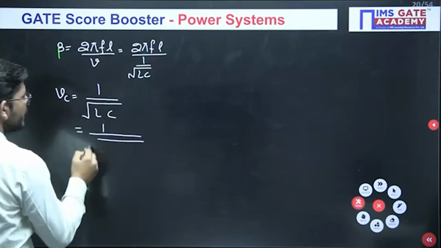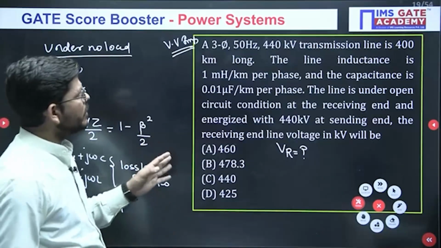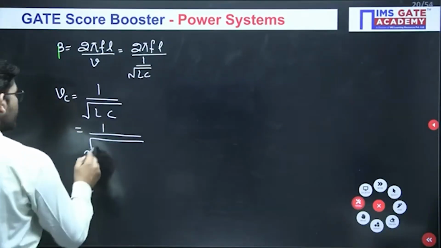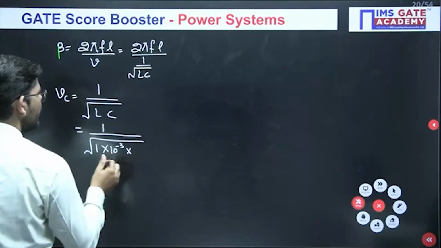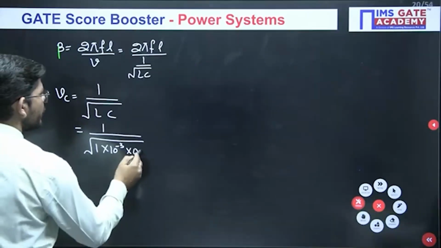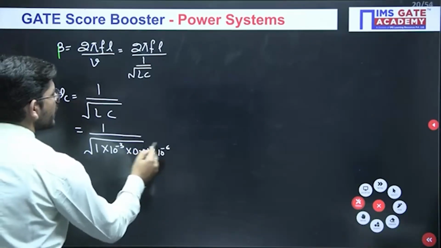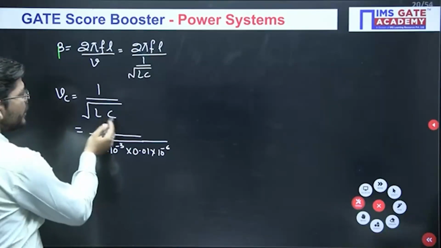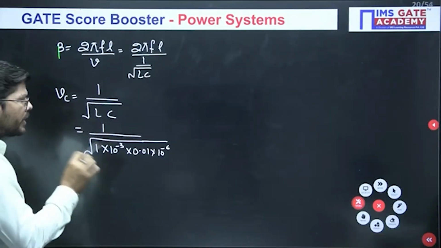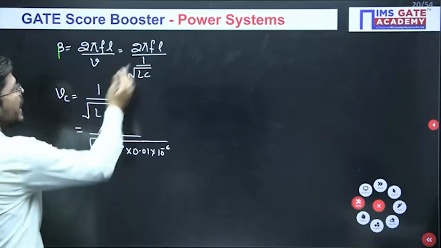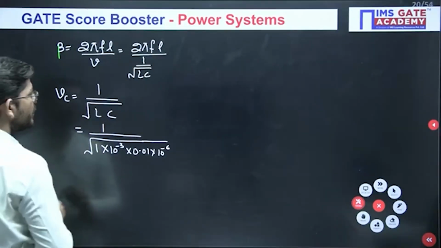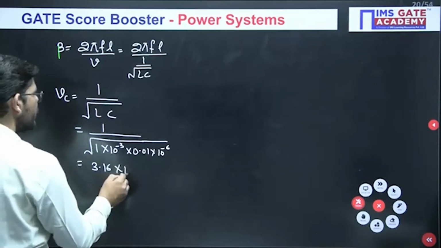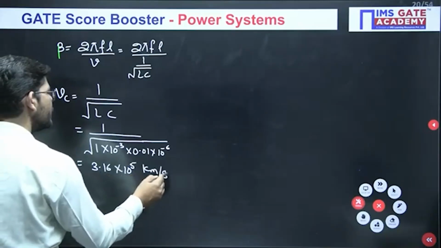Now what is the value of L and C? Just see here, L is given as 1 millihenry and capacitance is 0.01 microfarad, both given per kilometer. When you put these values, convert them to henry and farad, then L will come into the numerator. This is what we have done here. Now when you solve this, it comes to 3.16 into 10 to the power 5 kilometer per second.